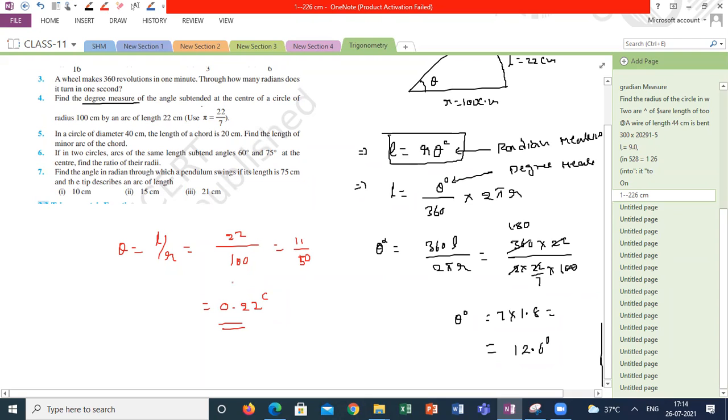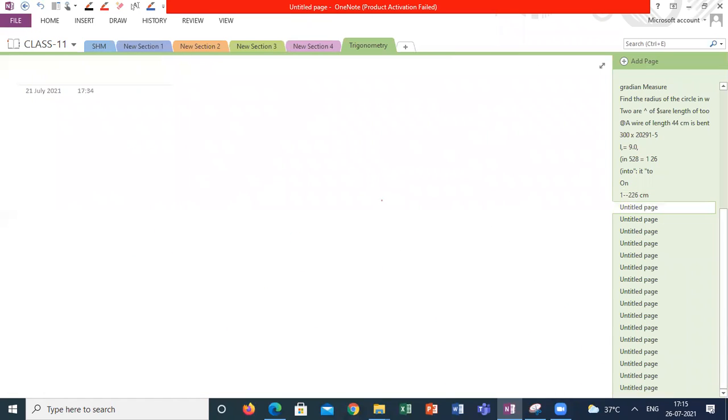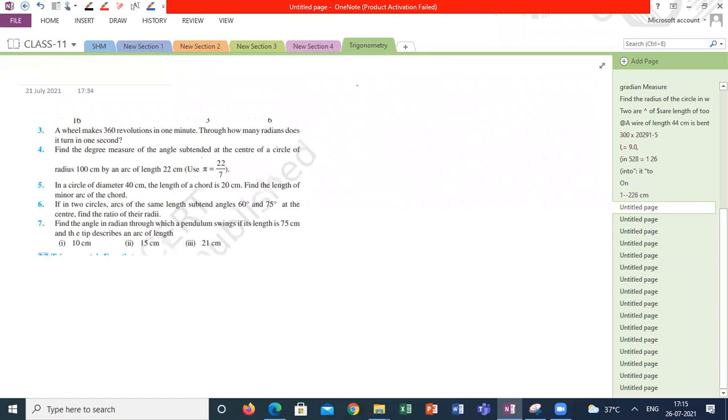Yes, directly you can take 0.22. This is how you can find the answer either in radian measure or in degree measure. Understanding the question is important, and using the right formula, based on your logical skills, will decide how to solve the numerical. Next one is the fifth question.